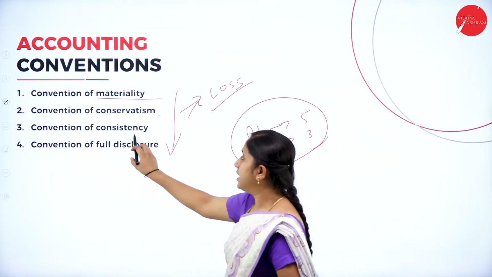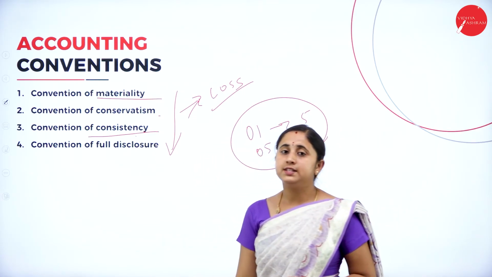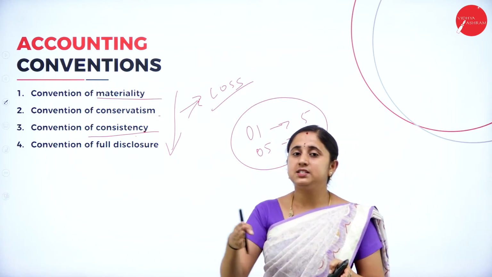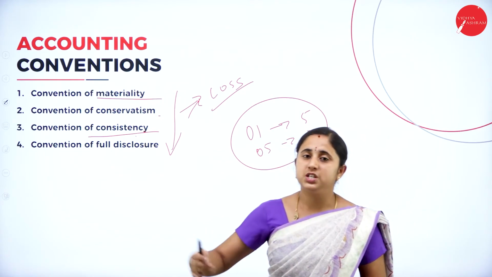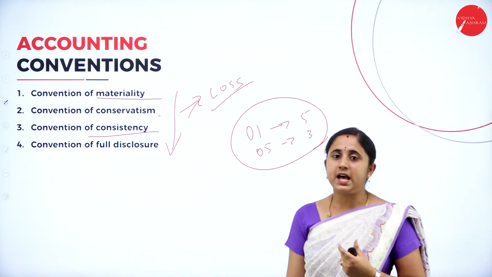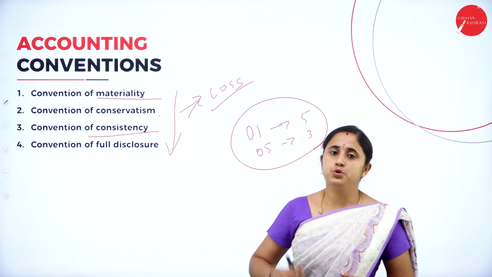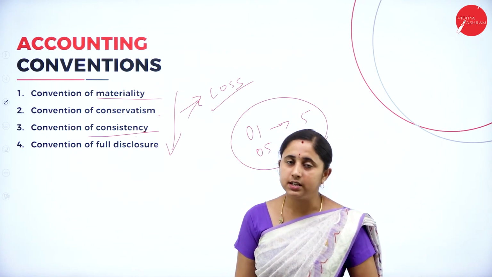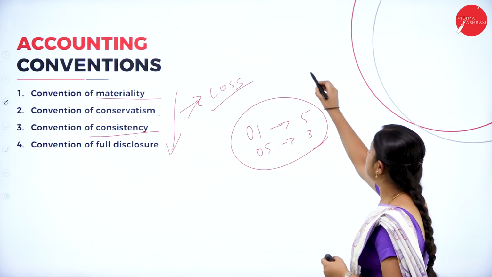Next, convention of consistency. Convention of consistency means maintain consistency in your accounting procedures. When you are recording the transactions and maintaining your books of accounts, maintain consistency. For example, depreciation.